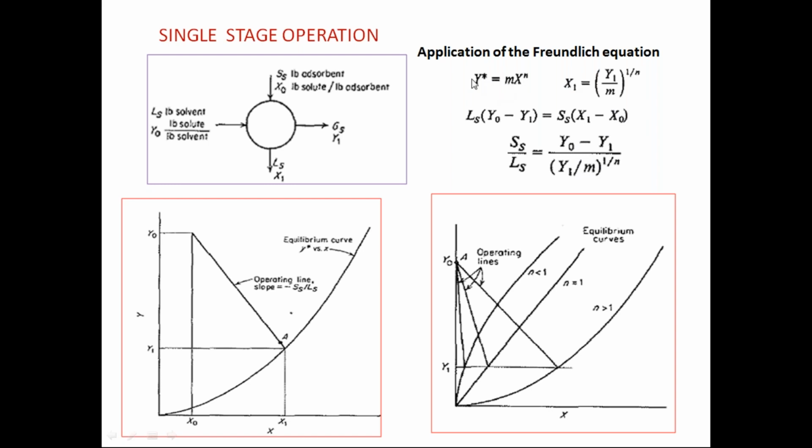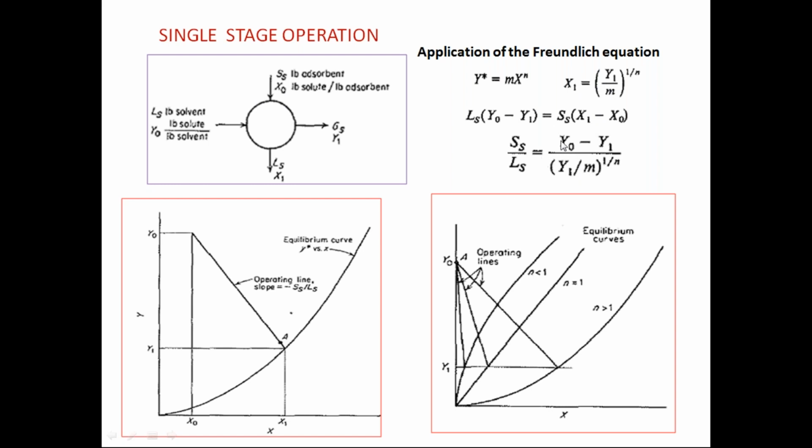So you know this is the Freundlich equation, Y star is equal to m X power n. That can be converted into this form, X1 is equal to (Y1 by m) whole power 1 by n. So this can be substituted here, so that only one phase's characteristics are involved.